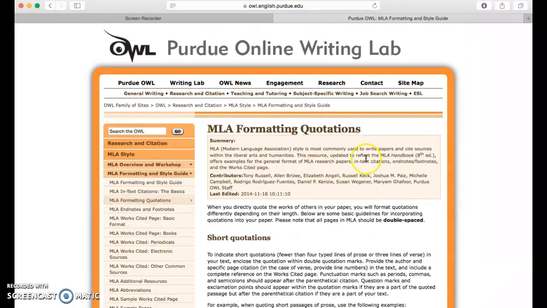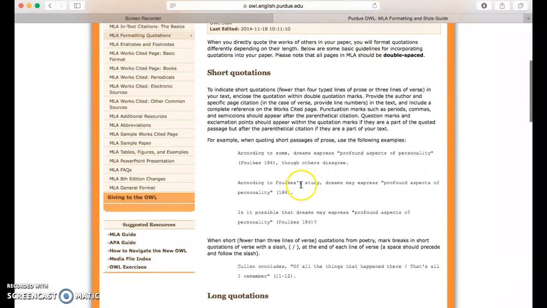here's using quotations, short quotations, given the author's name and page number and the quotation marks in a sentence, using the author's name in the sentence and then the page number in the citation. We also have a sample works cited page.